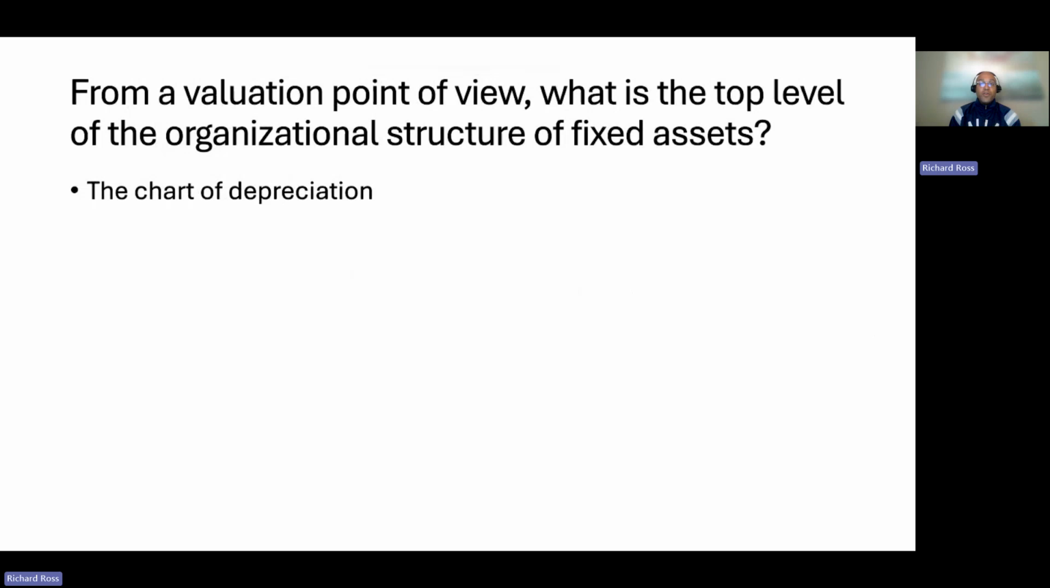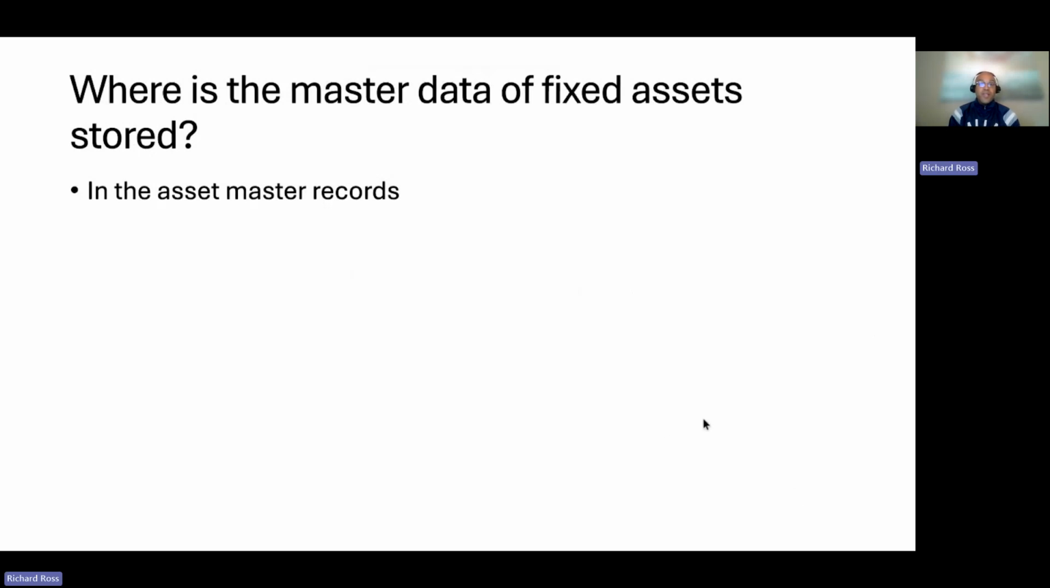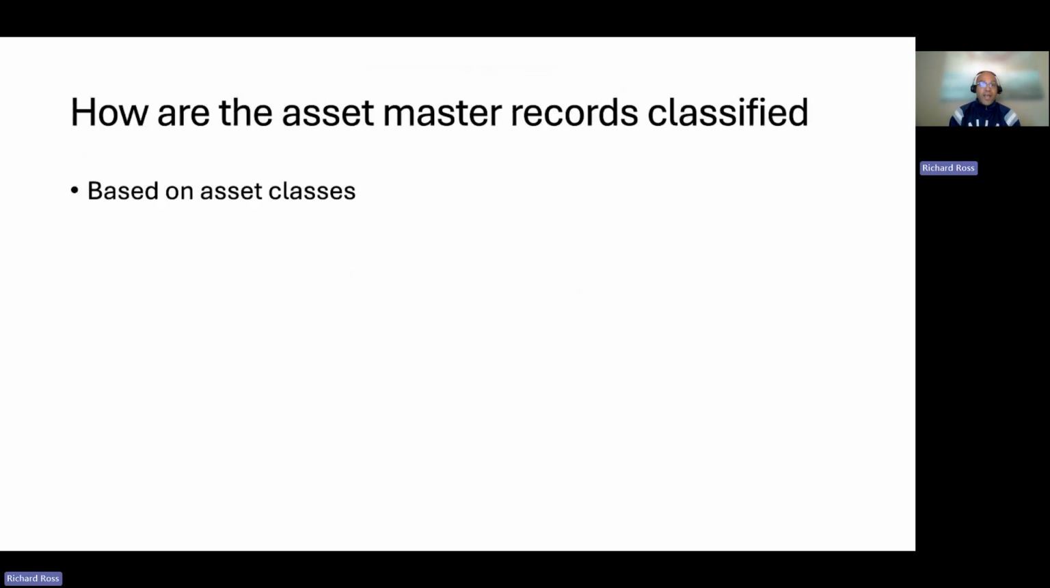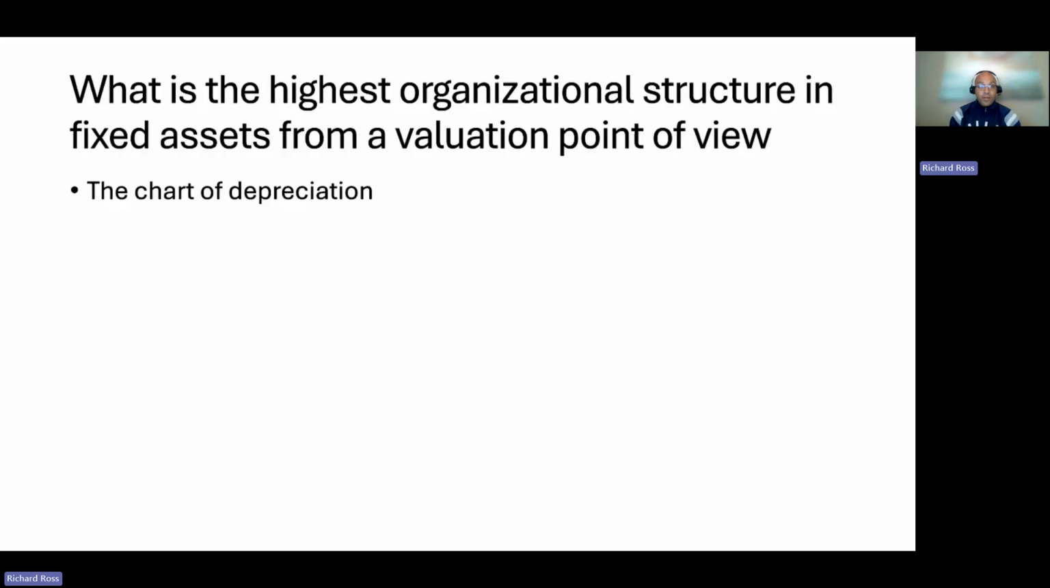From a valuation point of view, what is the top level of the organizational structure of fixed assets? The chart of depreciation. What is created within the chart of depreciation? One or more depreciation areas. Where is the master data of fixed assets stored? In the asset master records. How are the asset master records classified? Based on asset classes. All right, our focus now is on chart of depreciation.